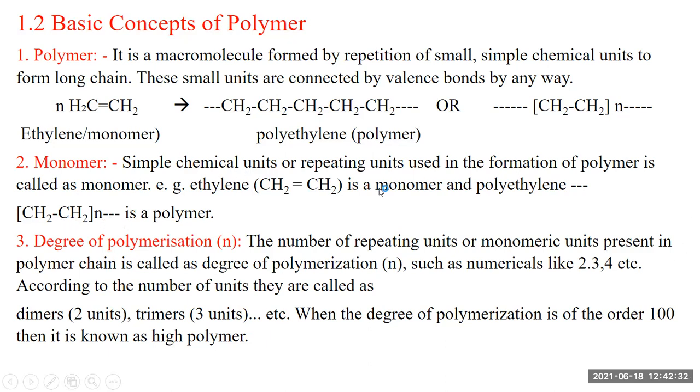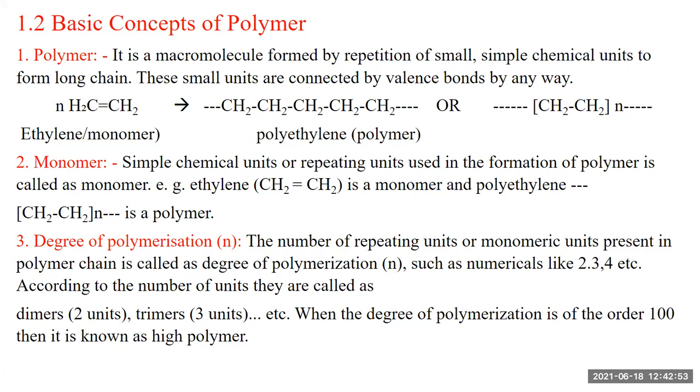Then what is the degree of polymerization? The number of repeating monomer units present in the polymer chain is called the degree of polymerization, meaning how many repeating units are present. It is represented by small n.